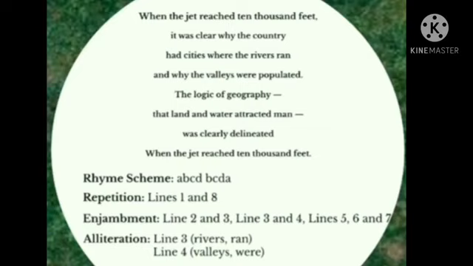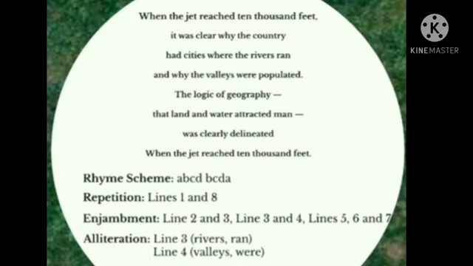So now we can focus on alliteration. Alliteration means the repetition of the consonant sounds or letter. So in the last stanza I have told you, even though the letters will be different, the same sounds will be produced. Like you can see in line 4. And why the valleys were populated. Valleys, were.